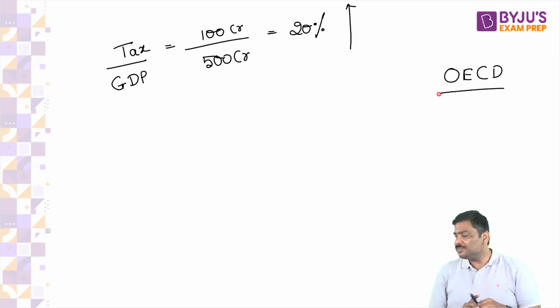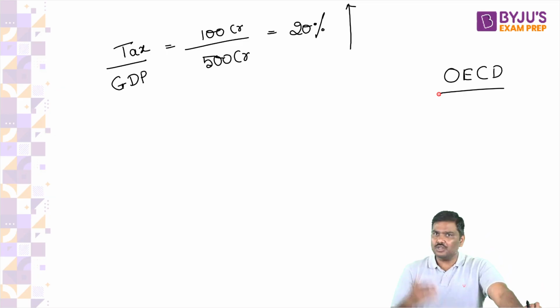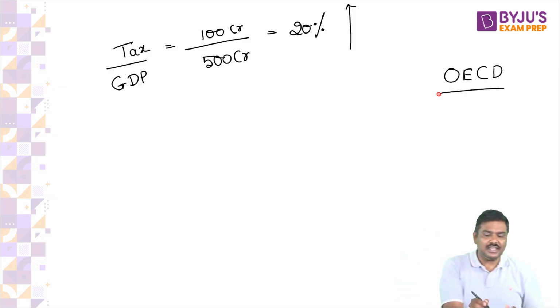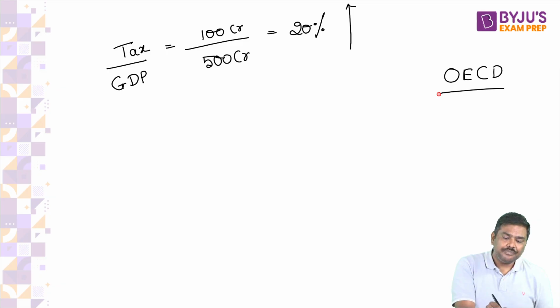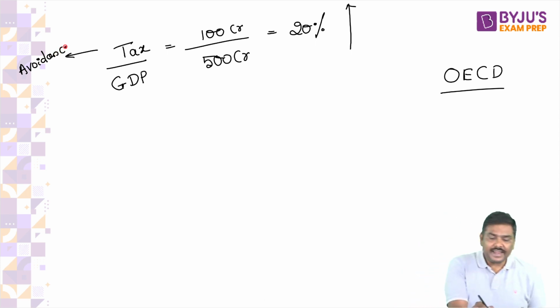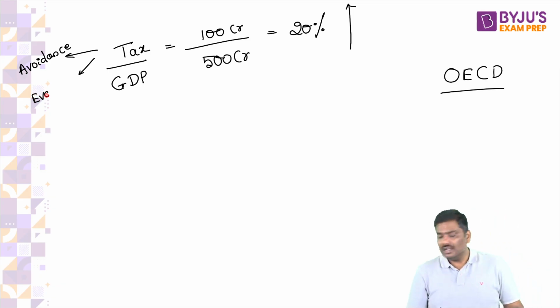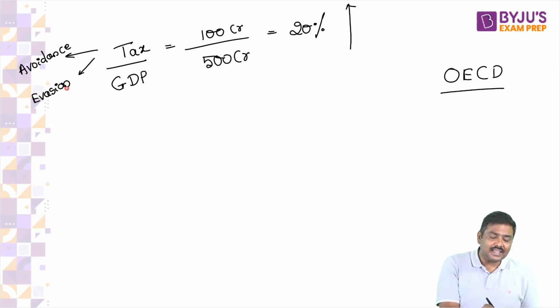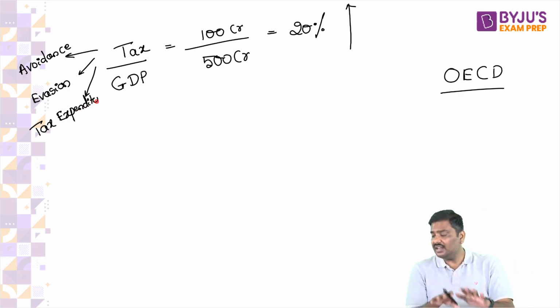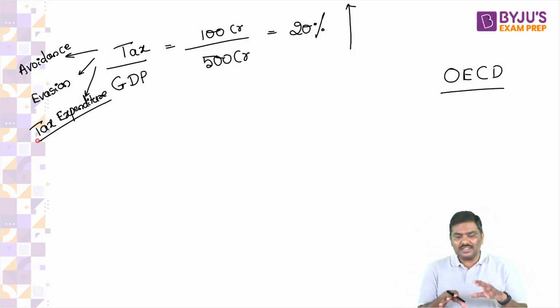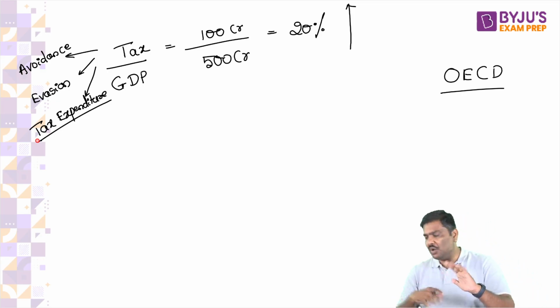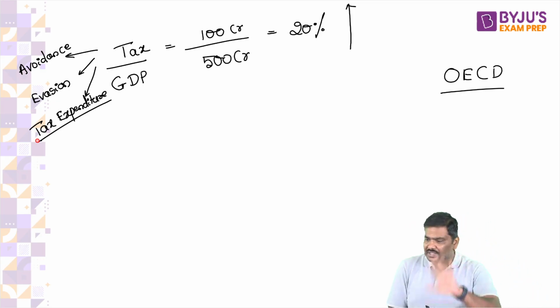Right now, many of you will ask me, in that case, sir, why is the tax to GDP ratio lower in India? Can I say these are the reasons? One, tax avoidance. Does it make sense to you or not? Second one, tax evasion. And the third one is tax expenditure. I'll discuss this, don't worry about tax expenditure, listen first. Because of these reasons, the tax to GDP ratio in case of India is lower. Anybody has a problem? Can I go to the next concept?